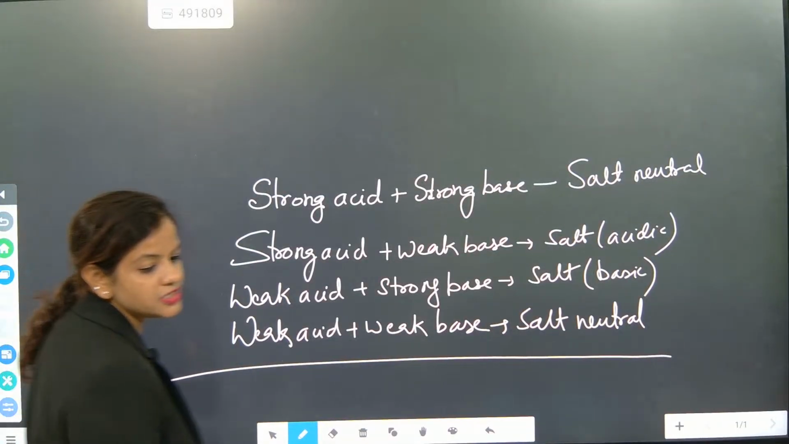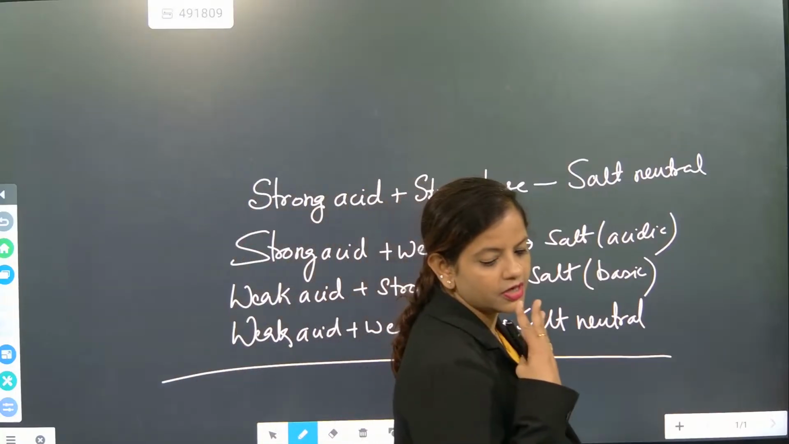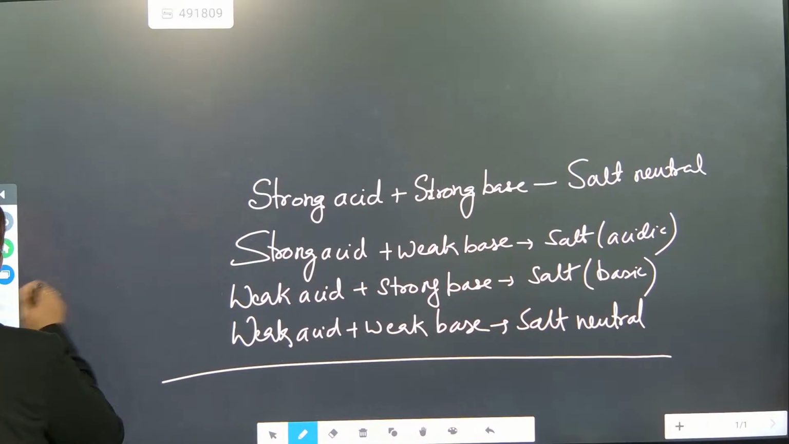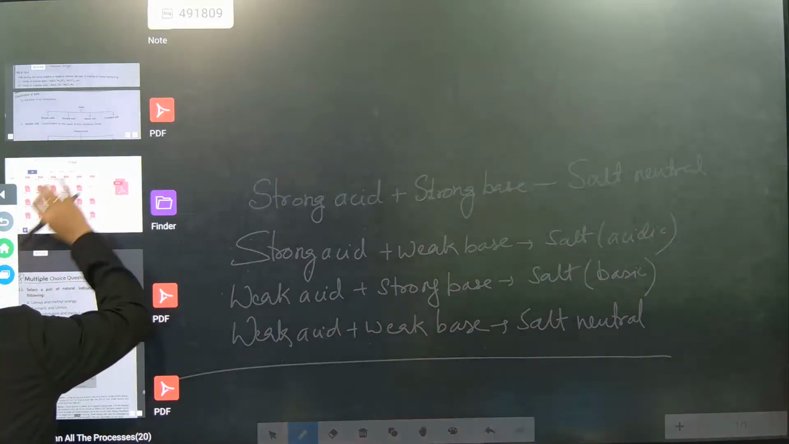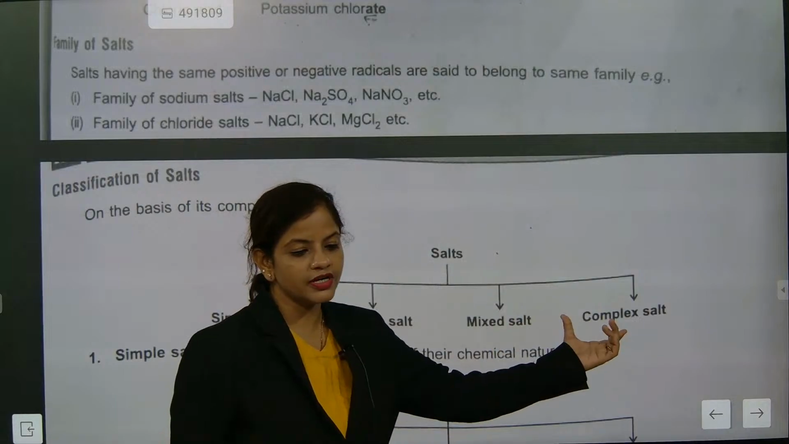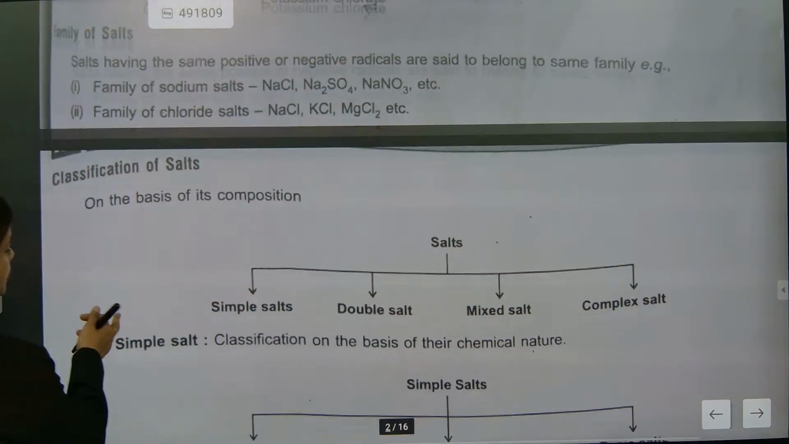And salt will be categorized into how many types? Four types. Understood? Mixed, simple, double. These are exactly the types of salt: simple salt, double salt, mixed salt, and complex salt. So these are the four different types of salt.